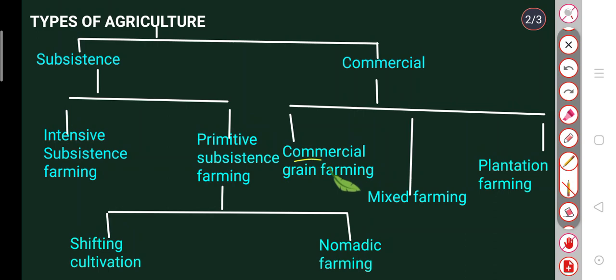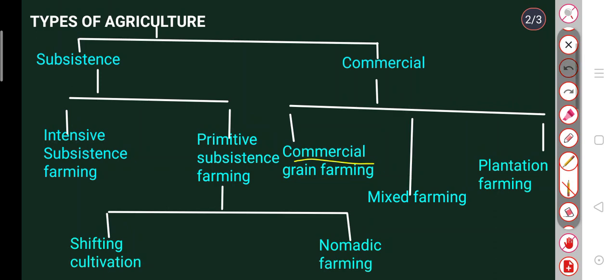The first one is commercial grain farming. Commercial grain farming is practiced in the temperate grasslands, like the prairies in North America, steppes in Eurasia, and pampas in South America. These grasslands are not densely populated, and they have a very large cultivable area and are cultivated using farm machines and the latest technology. This compensates for the less labor available in these regions. Wheat and maize are the commonly grown crops.